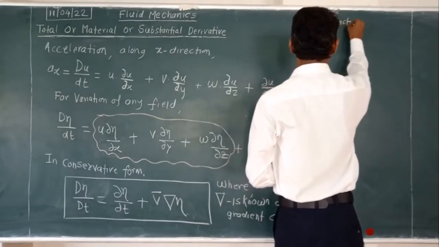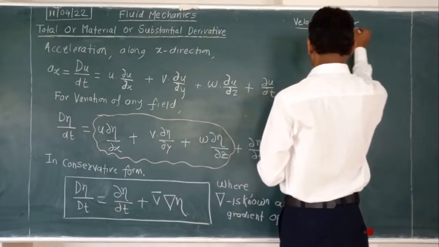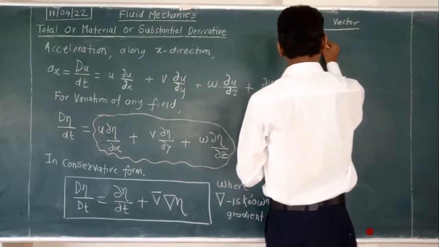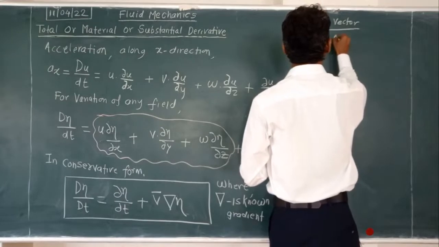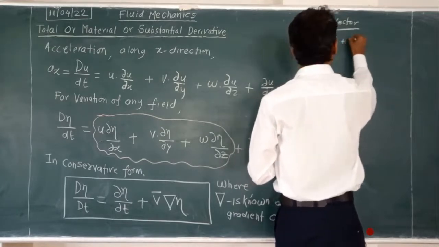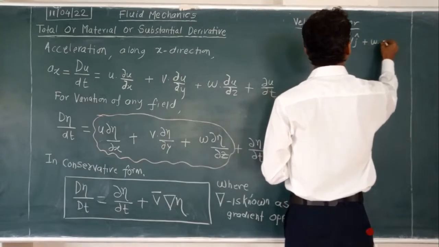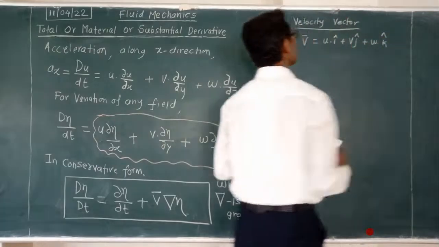vector. Velocity vector means v bar is equal to u into i hat plus v into j hat plus w into k hat.